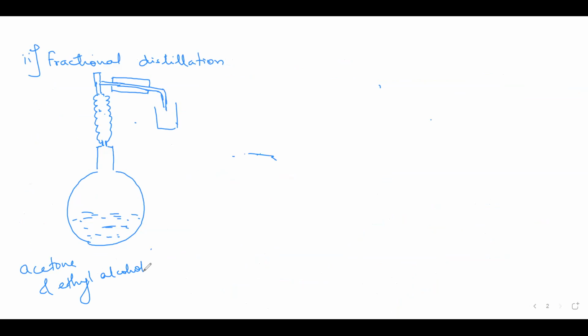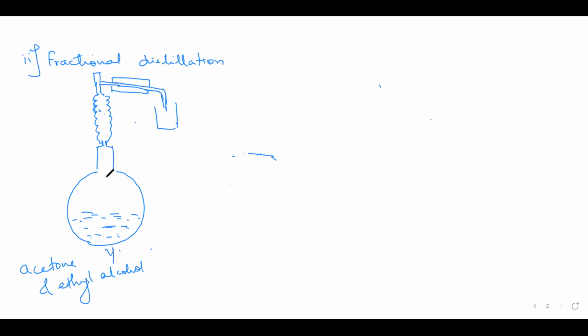So here what they do is, you have the distillation flask, and here you have a fractionating column. It's a glass tube again with these grooves. These are the grooves in the glass tube, and you start heating here. Since the difference in boiling point of acetone and ethyl alcohol is very small, when you start heating, both of them volatilize. But then the vapor will be richer in the more volatile component, and the amount of less volatile component will be very small here.